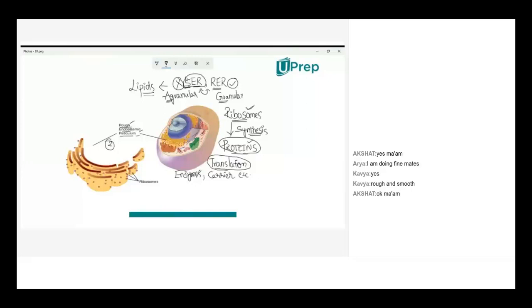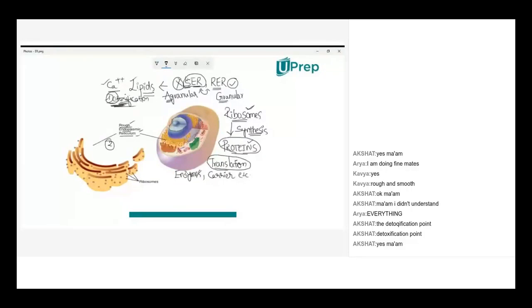It detoxifies the drugs and it synthesizes lipids, fats and hormones. Yes. Detoxification is the second function, and the third function is synthesis of lipids like hormones and steroids, sex hormones. Other than that, D means removal, toxification, toxins. How does that happen?